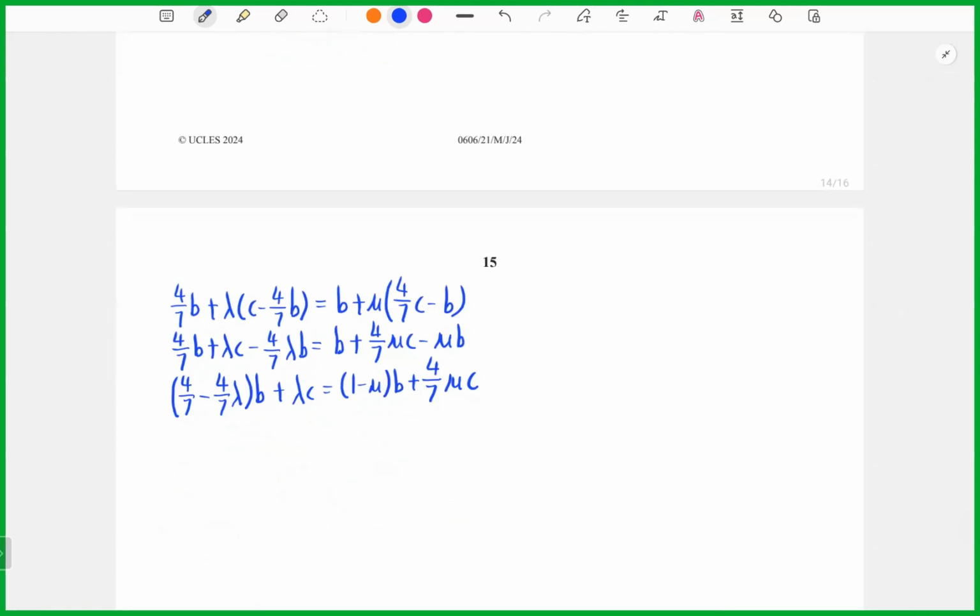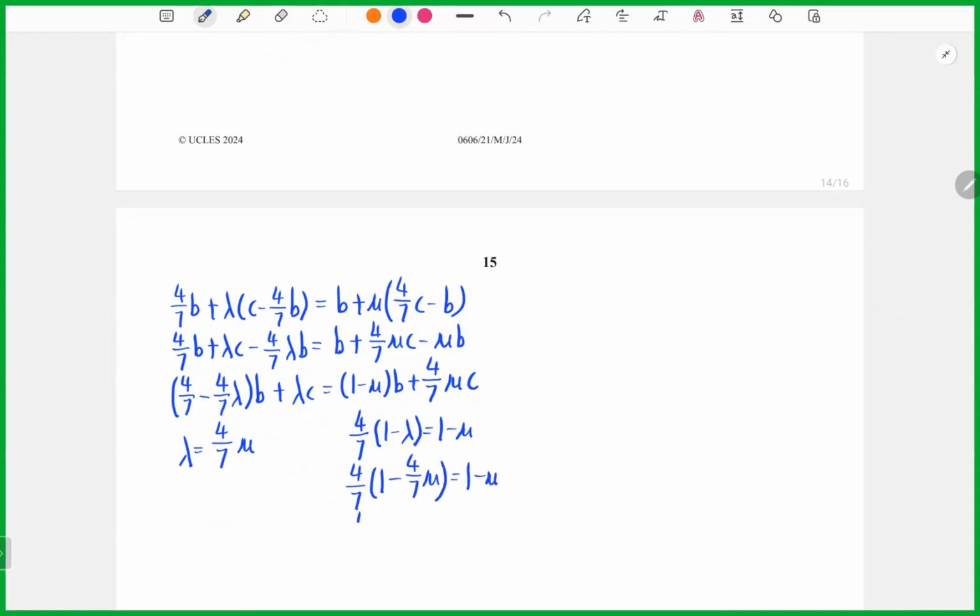I take lambda equals to 4 over 7 u squared. We can factorize out 4 over 7, 1 minus lambda equals to 1 minus u, 4 over 7 minus 1, 4 over 7 u squared.